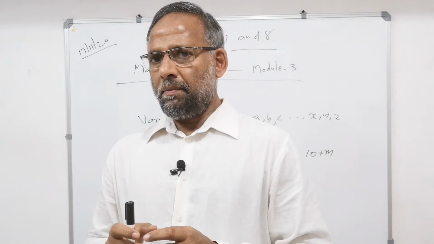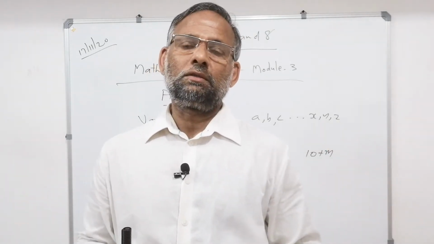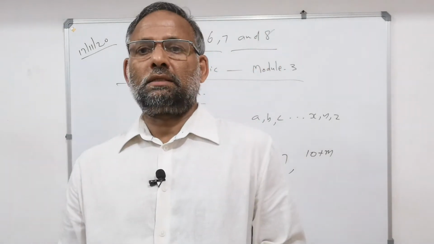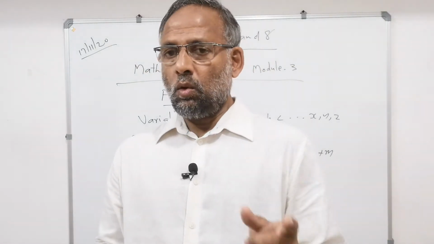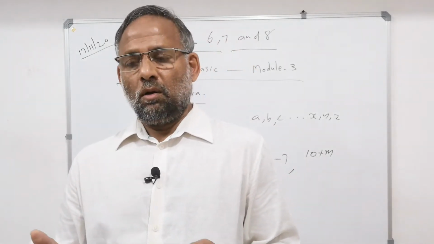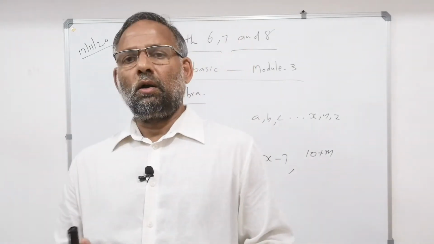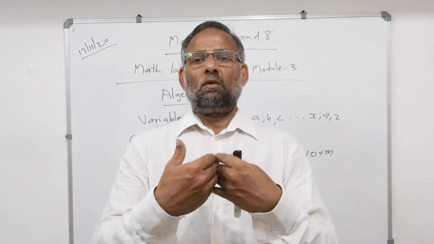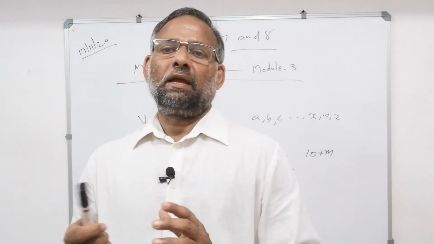I told you algebra has literal numbers also. Don't be confused, it is not only literal numbers. Some are confused: x, 2x plus 3y, x plus y. No. x means 1 into x. So it is a combination of constants and variables with their operation, or arithmetic plus variables. Am I right? Or expressing something in math.